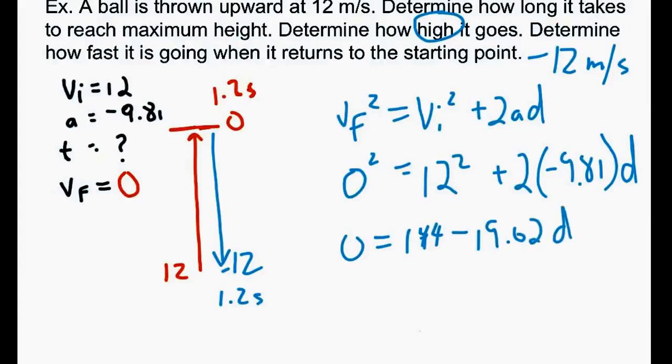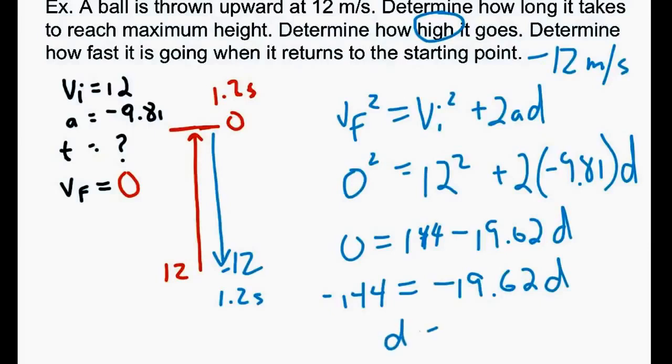We can bring the 144 over, so you'd have negative 144 equals negative 19.62D. Divide those out, so negative 144 divided by 19.62 gives us a distance of 7.34, or if we do 2 sig digs, 7.3.